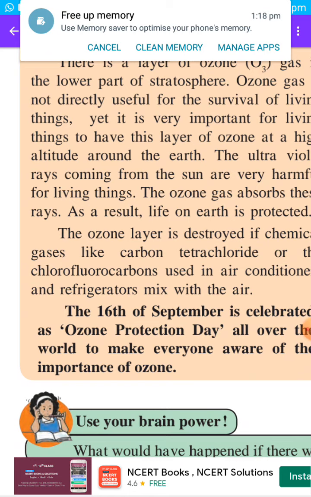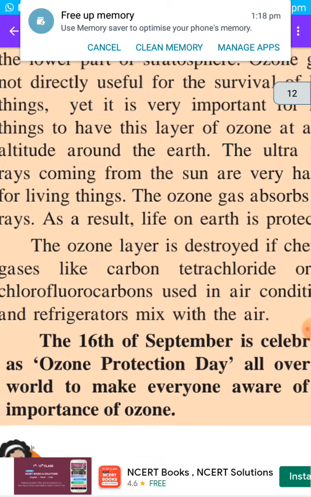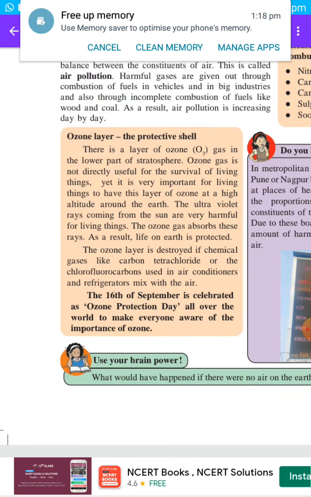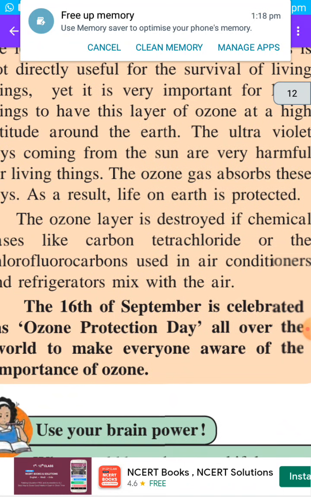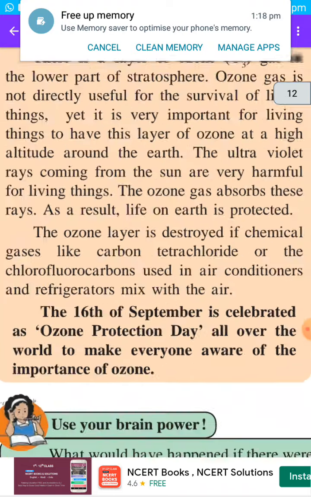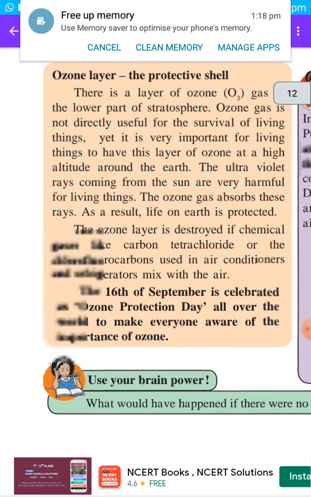So now all over the world scientists are trying to make the people aware that ozone is very important, and we should not emit the chemicals which destroy this ozone layer.